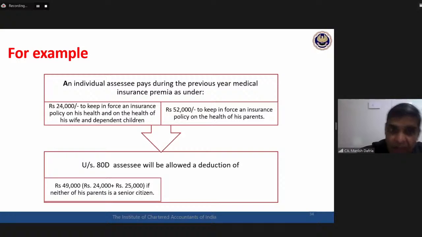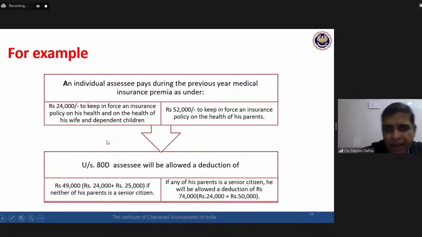If none of the parents is a senior citizen, then 24 plus 25, maximum 49,000. If at least one is a senior citizen, then 24 plus 50, 74,000. The point to be noted, this 2,000 additional cannot be adjusted with this 1,000.